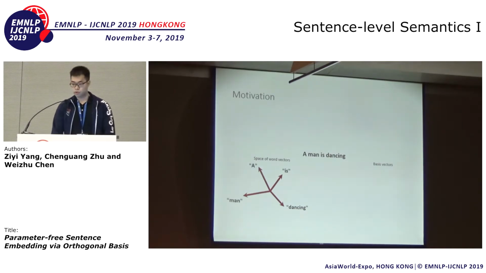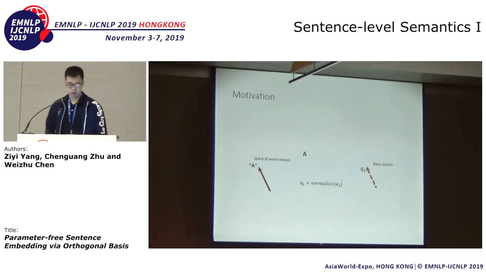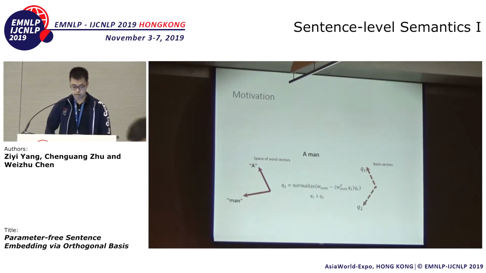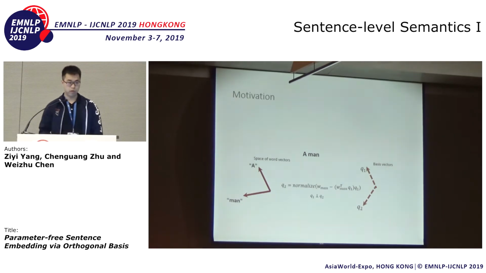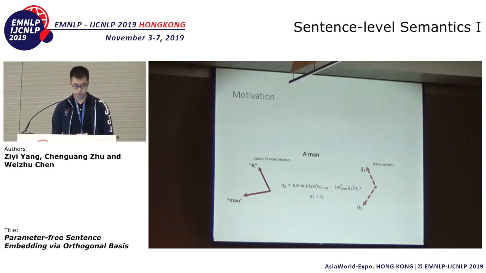So what's happening when we form this subspace? First, the word A comes. It brings in a new orthogonal basis to this originally empty subspace. Then the second word, man, enters the subspace. We can decompose the vector man into two parts. The first part is parallel with the vector A, meaning we can represent this part with the original orthogonal basis vector Q1.